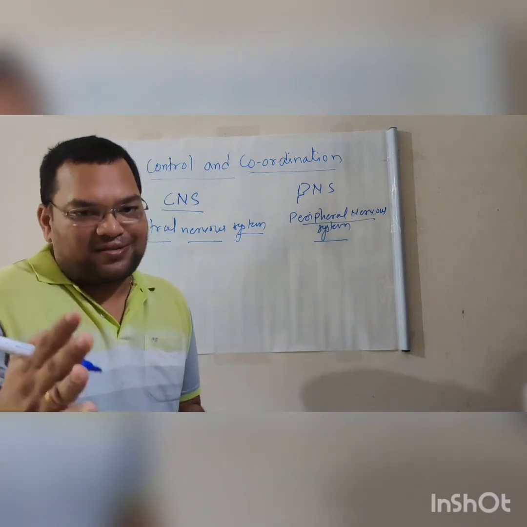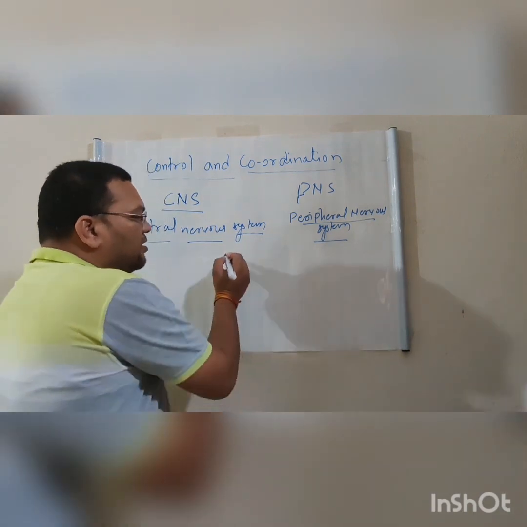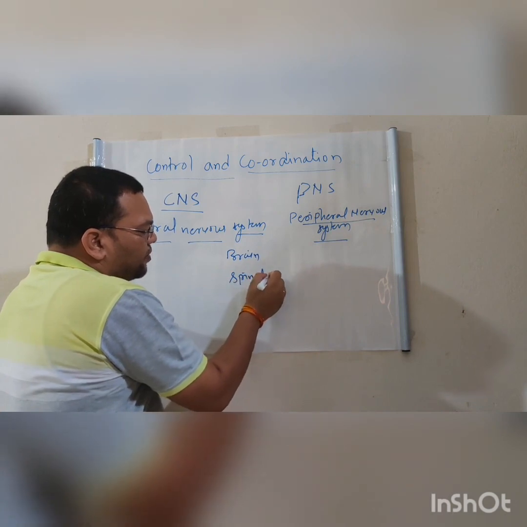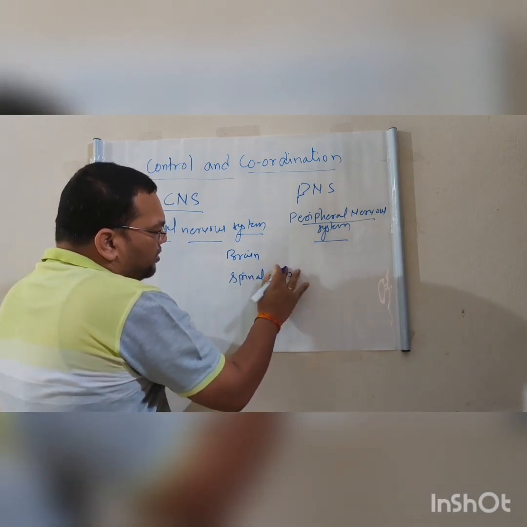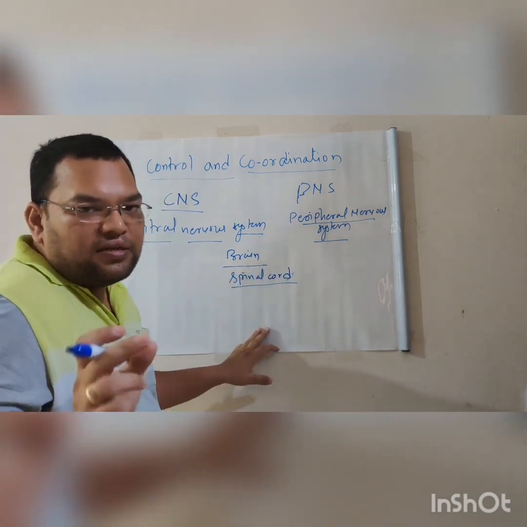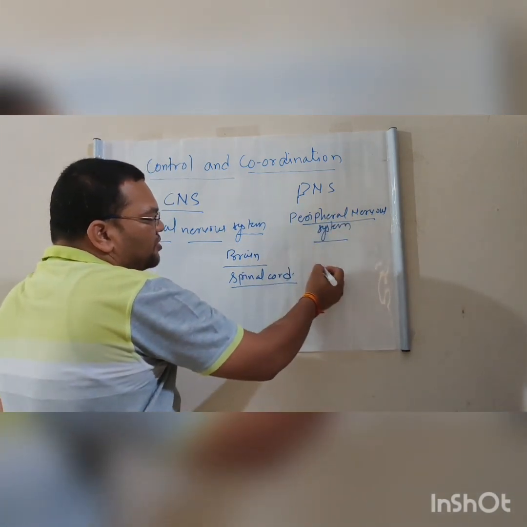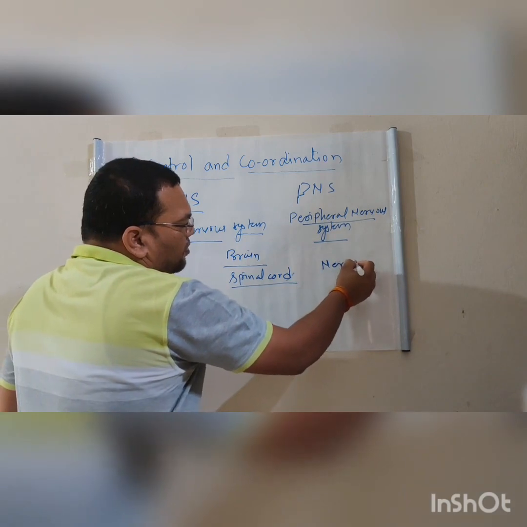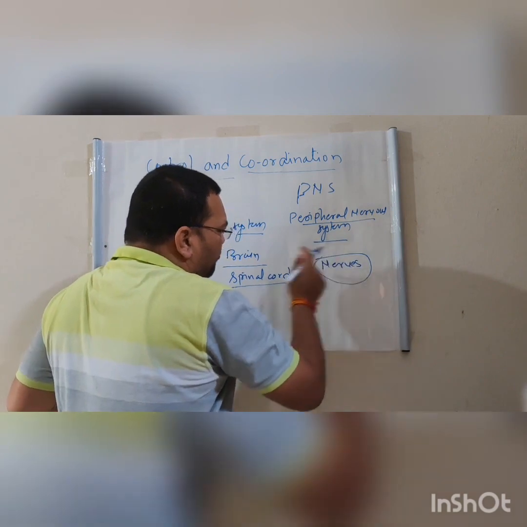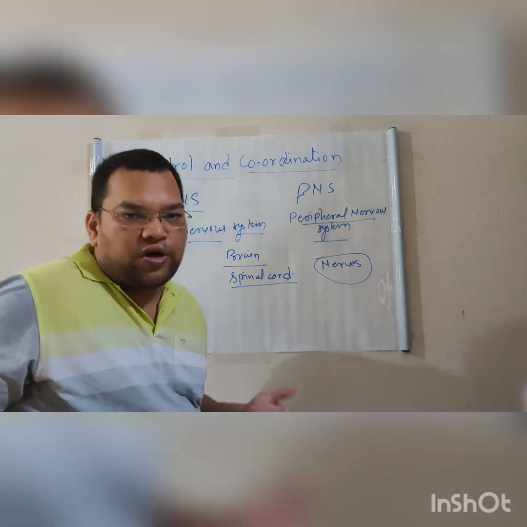This is very basic information I am giving. The CNS contains the brain and spinal cord. So these are the two parts of the CNS, that is the central nervous system. The other part, the peripheral nervous system, is the nerves, which arise from the brain and from the spinal cord and are distributed in the whole body.